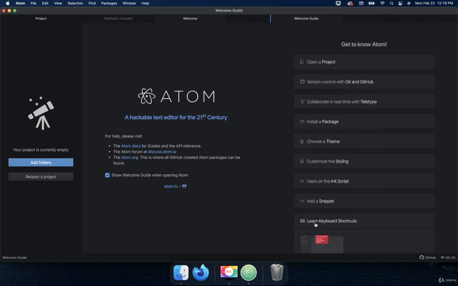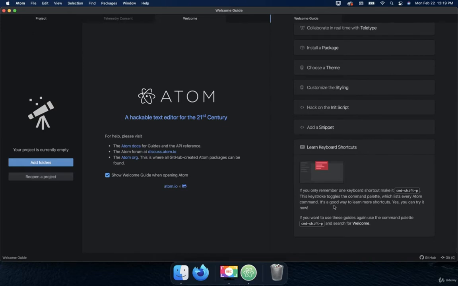So if I click on Learn Keyboard Shortcuts, if you only remember one keyboard shortcut, make it Command-Shift-P, and that's on the Mac. On the PC, it would be Control-Shift-P. This keystroke toggles the command palette, which lists every Atom command. It's a good way to learn more shortcuts. Yes, you can try it now.